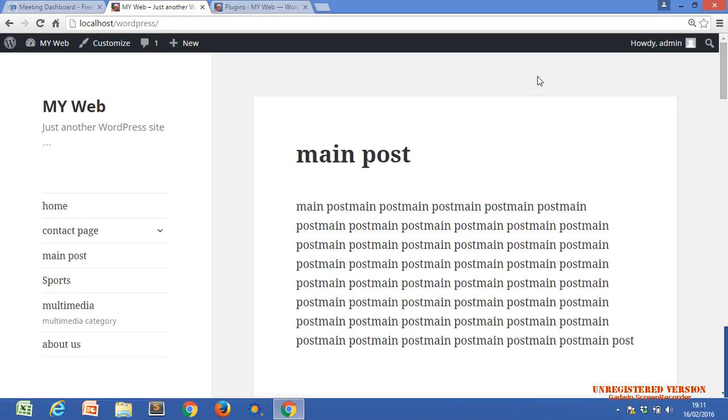Yeah, on most websites, at the top of the home page there is an image slider. It means there are some images, and these images slide automatically at a particular interval of time. So this is called a slider.